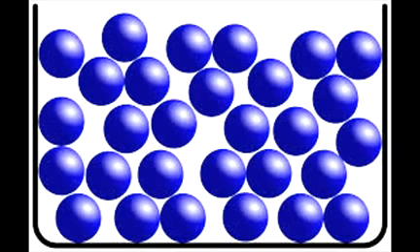If you take 1 liter of liquid, wherever you keep it, if you keep it in a bottle, it will remain 1 liter only. If you keep it in a bowl, the shape will change, but it will remain 1 liter only. The volume won't change here. Now, a liquid has a definite volume, but no definite shape.